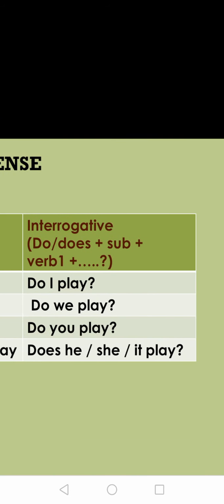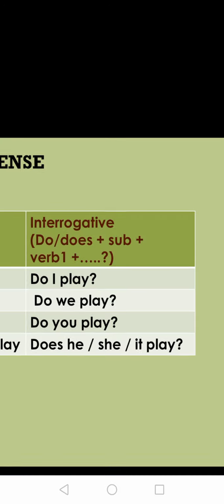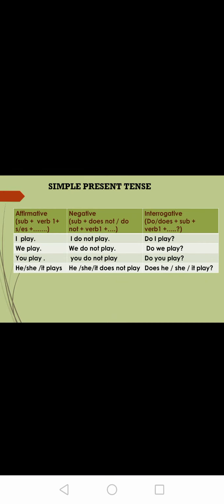Next, interrogative sentence. In the form of interrogative, do/does plus subject plus V1 plus remaining sentence and question mark. So, do I play? Do we play? Do you play? Does he, she, it play? This is your sentence. Okay. So this is the simple present tense.